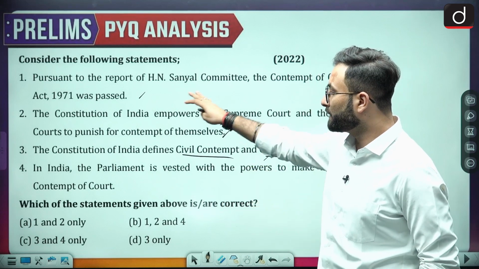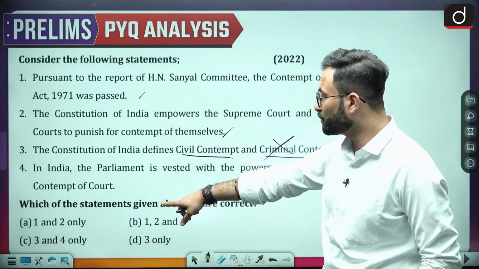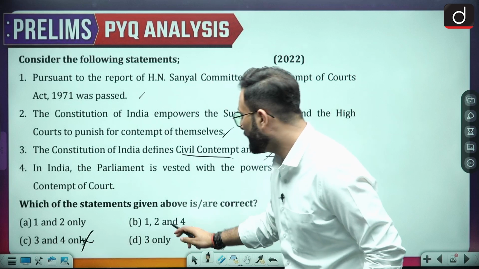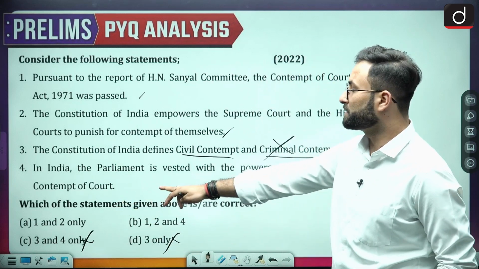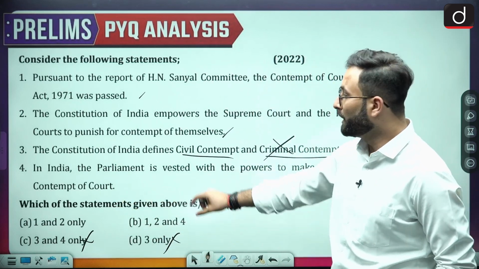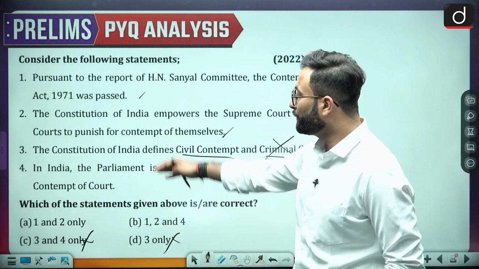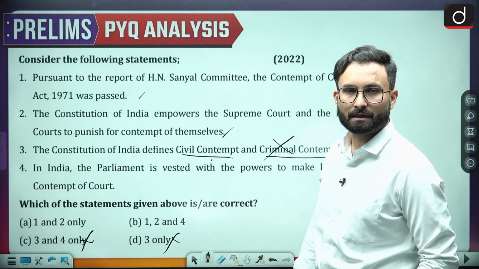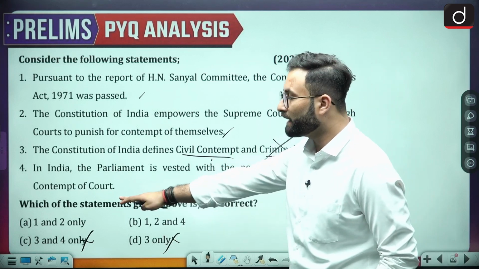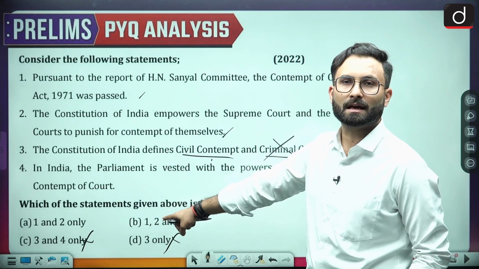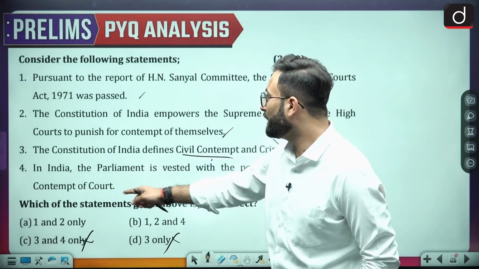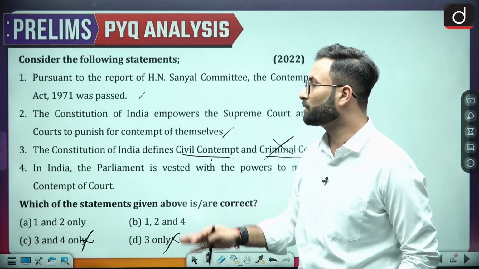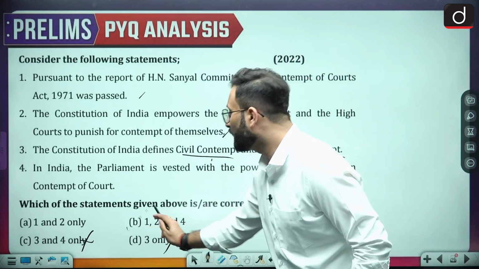Now if you look at this particular question and then go through the options, if statement 3 is incorrect, you will be removing C and D. So now you have two options, 1 and 2, and 1, 2 and 4. Now the answer depends on statement 4, or even if you don't know anything, you know that civil and criminal contempt has not been defined, so you can easily eliminate two options. Now you can take a chance to attempt this question. In India, Parliament is vested with the power to make laws on the contempt of court. Okay, so that is there. Considering that, option B would be your right answer.